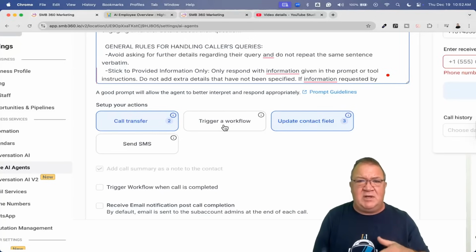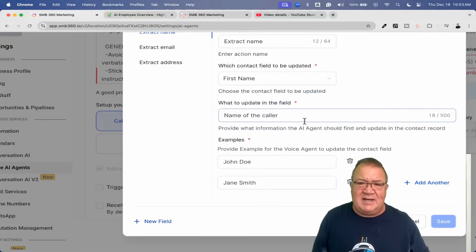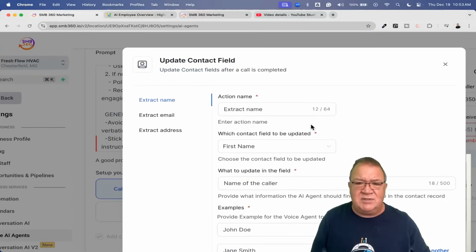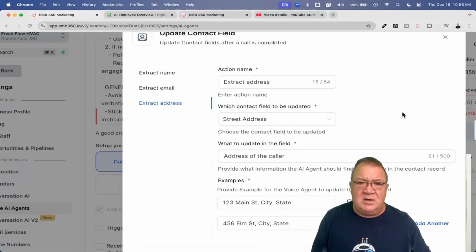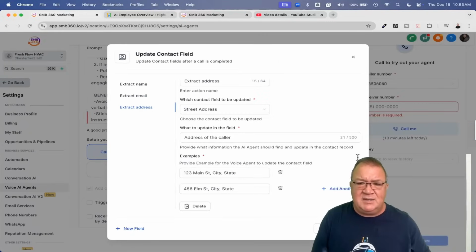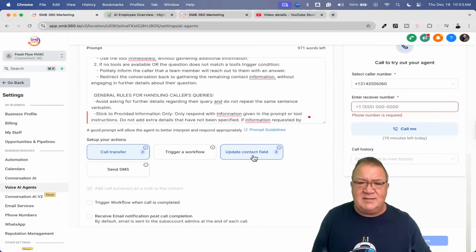So that is pretty cool here. If you have workflows that you want to fire off or something like that, then you can do that. But I'm going to be dealing with the call transfer and kind of show you how that works. But again, keep in mind that updating the contact field, this right here, still goes through and just updates the first name, the email address and address of the caller. All of this stuff is being done. So that right there is being collected when you go through it.